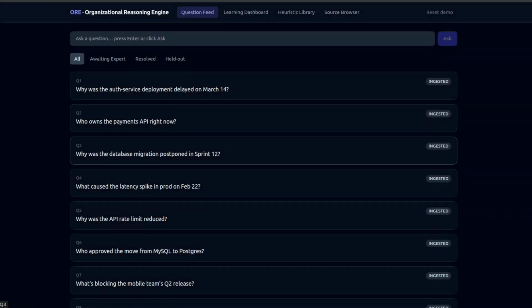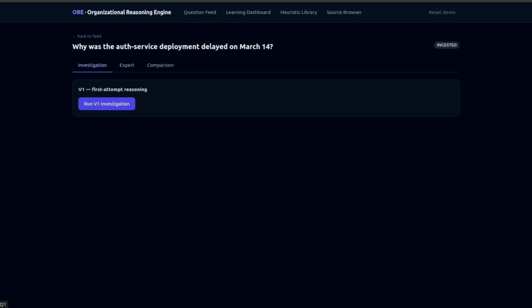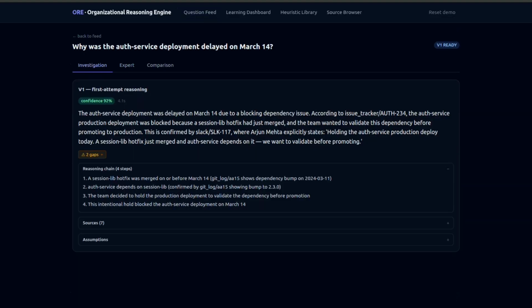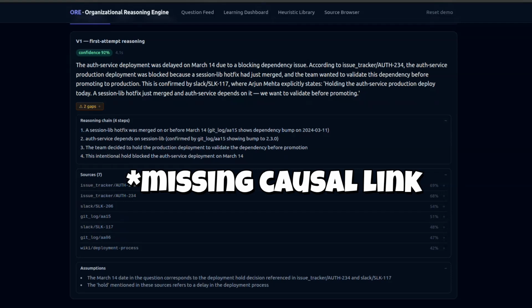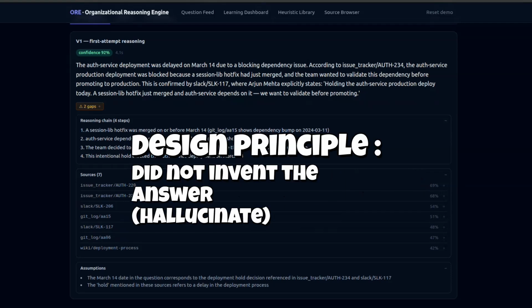So here we have questions. We can click any question and run the investigation. V1 has no learned rules. It retrieves from our four sources and reasons with Claude. It found the blocker ticket and stack hole, but look, it openly admits that it couldn't connect the cause. The March 14 commit is right there in the git log. V1 never joins the dates, that's the missing cross link, and it lowers confidence instead of inventing the answer.